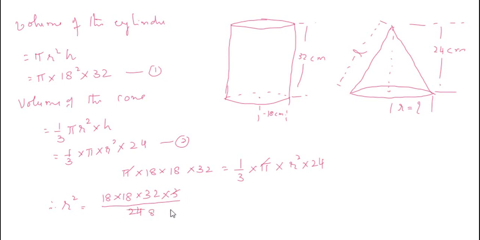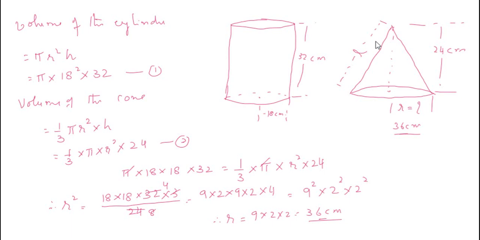I'll write this as 9 into 2 into 9 into 2 into 4, or this is 9 square into 2 square into 2 square. Therefore r equal to square root of this, that is 9 into 2 into 2, that is 36 centimeter. So radius is 36 centimeter.